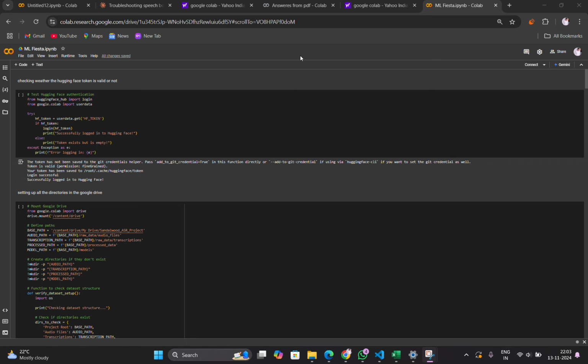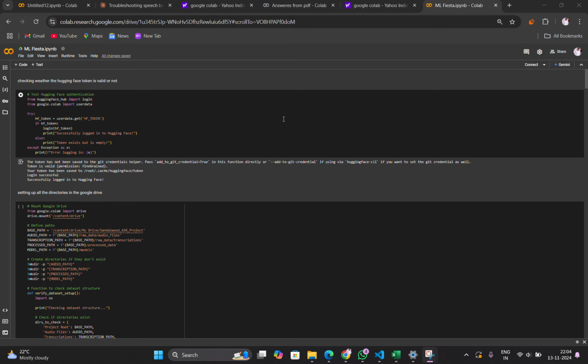The problem statement given to us is that they had given audio data regarding sandalwood cultivation, and we need to process it and make a question answer board which answers all the questions regarding cultivation of sandalwood.